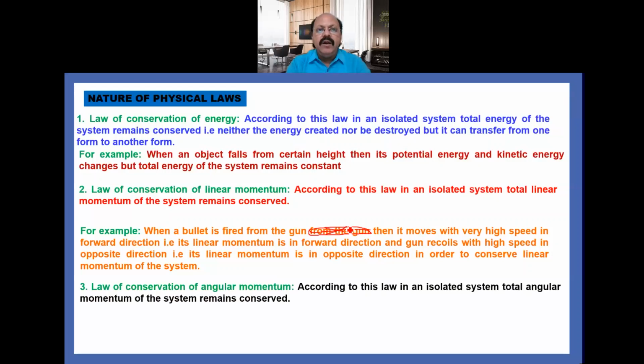And the third one is law of conservation of angular momentum. It means when a body is moving in a circular path or in an angular path, at that time we have to apply this law of conservation of angular momentum. According to this law, in an isolated system, total angular momentum of the system remains conserved. For example, the planets revolving around the sun must have constant angular momentum. The detail about that you have to study in chapter 7.